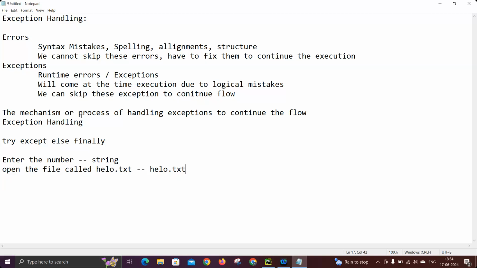The only difference is that exceptions can be identified only after execution; you cannot identify them while writing the code. But errors can be identified while writing the code itself, without waiting for execution. That is one of the major differences between errors and exceptions. Any doubt as of now, please ask me. Otherwise, just go through the points I wrote.